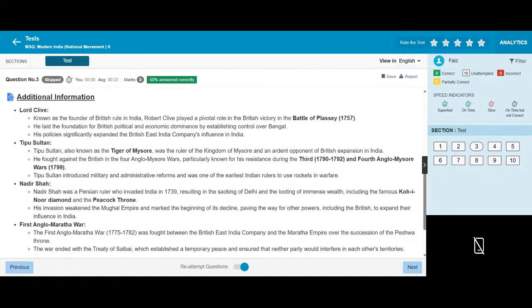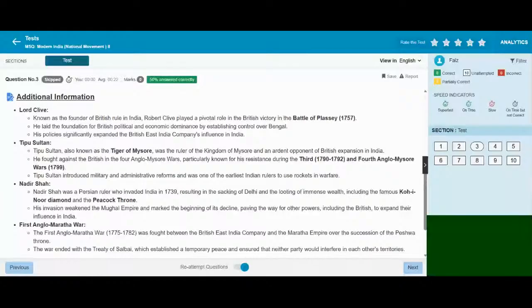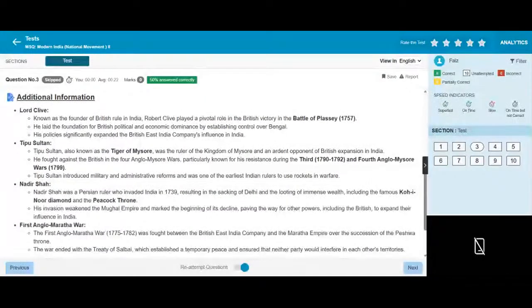Lord Clive, known as the founder of British rule in India, Robert Clive played a pivotal role in the British victory in the Battle of Plassey, 1757. He laid the foundation for British rule over Bengal. His policies significantly expanded the East India Company's influence in India.